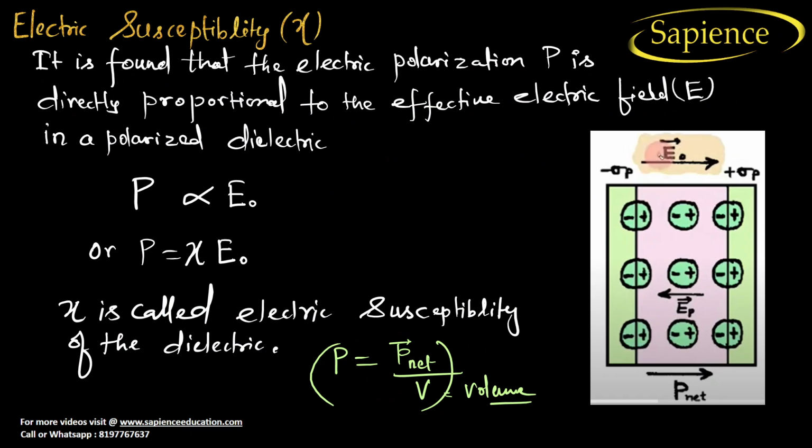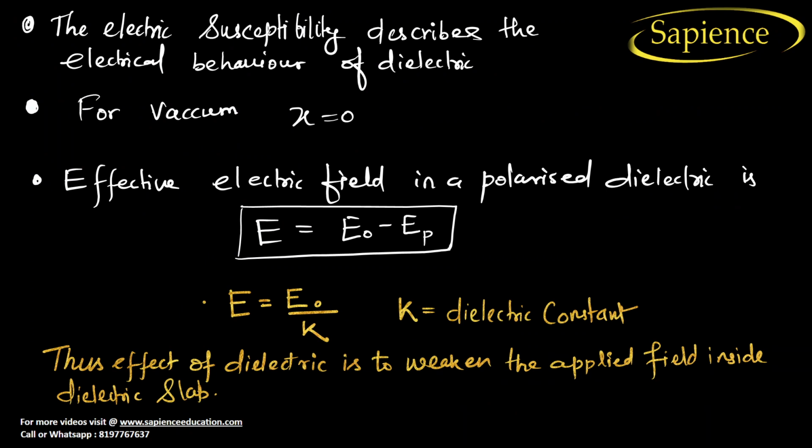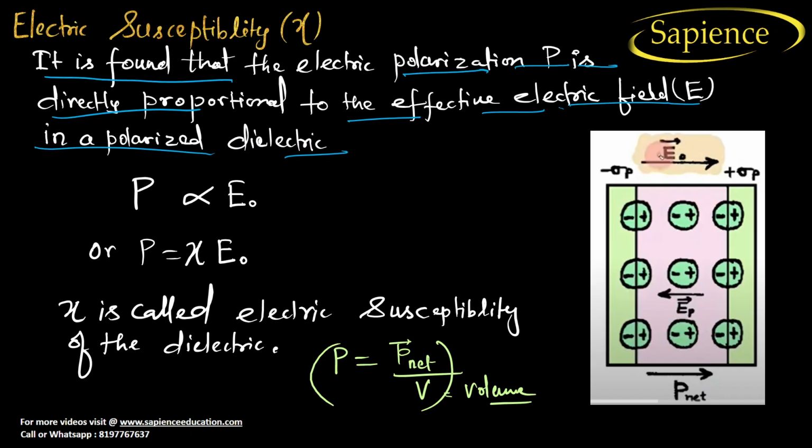Now let us go for electric susceptibility. Now see, try to concentrate here. It is found that the electric polarization P is directly proportional to the effective electric field in a polarized dielectric. What do you mean by effective electric field?